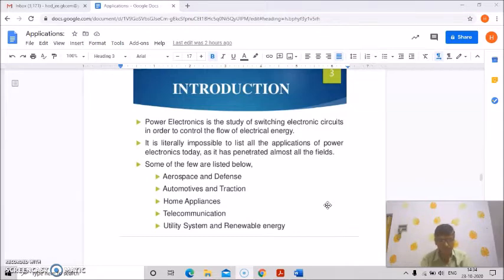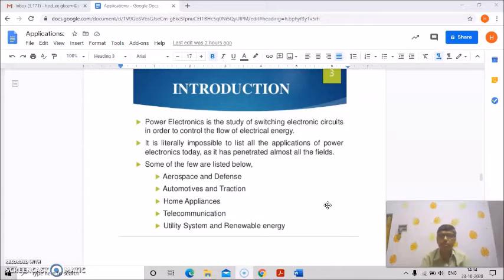Besides whatever we have discussed so far, that is the applications of power electronics in the field of speed control of both DC and AC motors, the list of applications of power electronics is very big, because the applications have crossed all the boundaries.